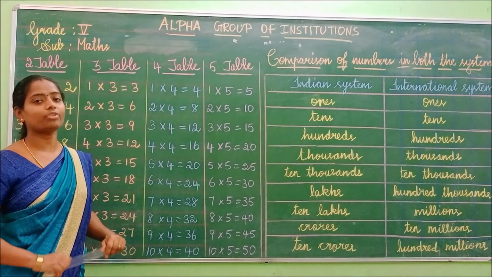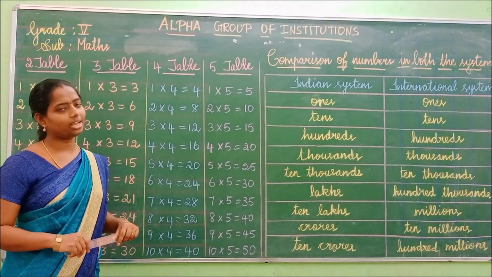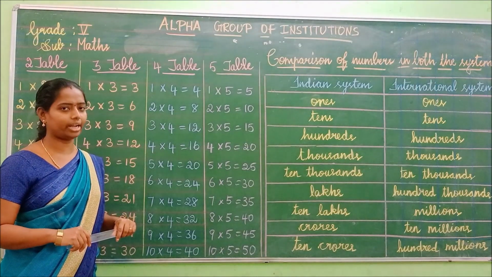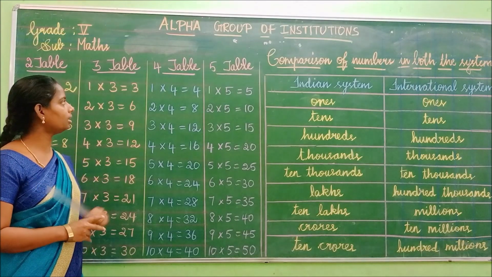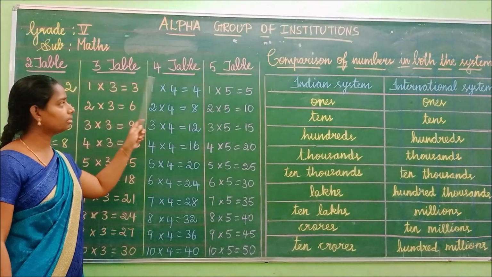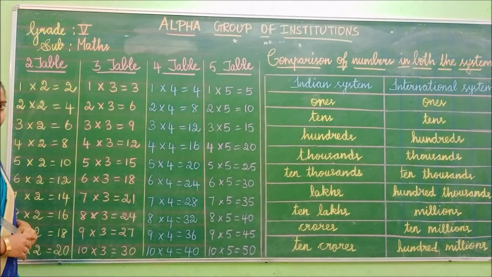Today we are going to see basic topics on mathematics. Children, we are going to see tables from 2 to 5. What are the tables we are going to see, children? Here, 2 table, 3, 4, and 5 table. Shall we start to see from 2 table, children?